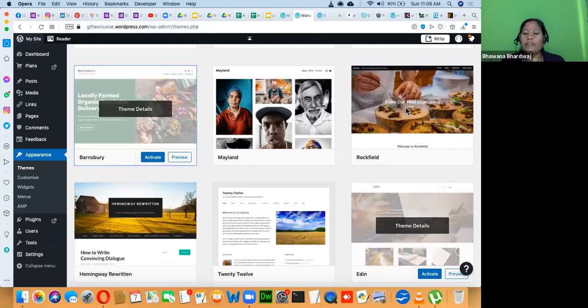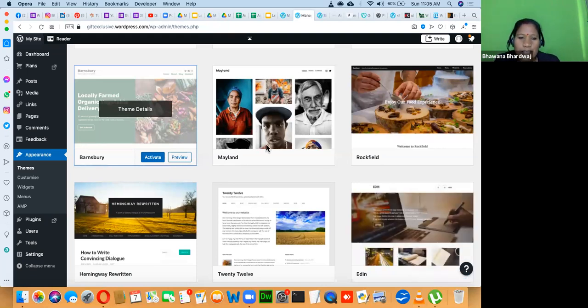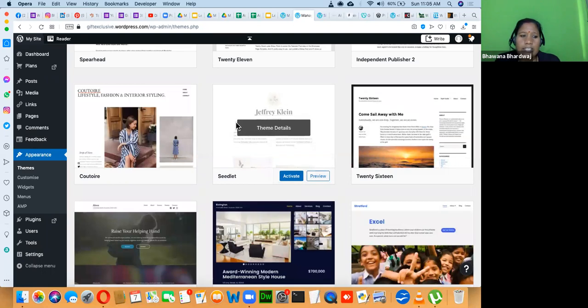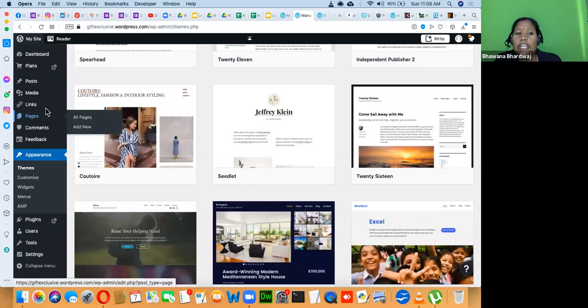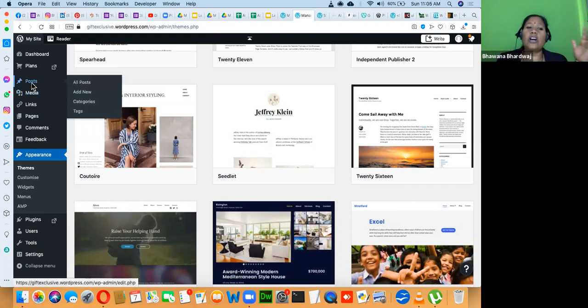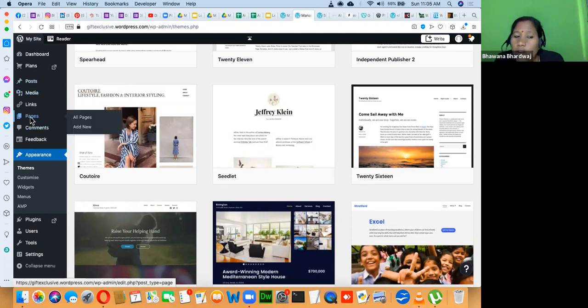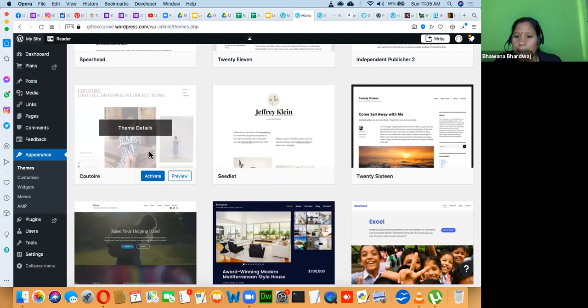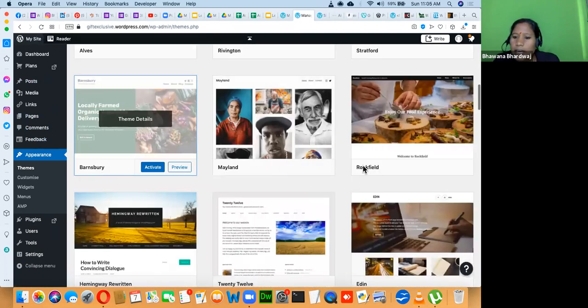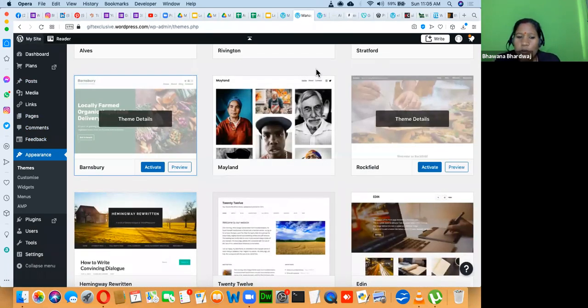Once you have a little expertise on that, then when you change the theme, you know what to do. Whenever you change the theme, your content will not change. When I change from this theme to another, my page content and my posts will not change. I just have to reorganize the posts and pages as per the new theme layout. So whenever you want, you can change the theme. Is this clear?